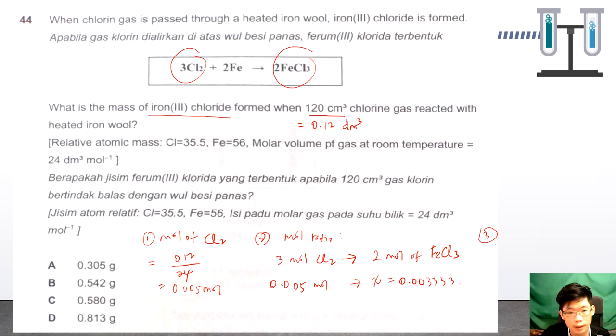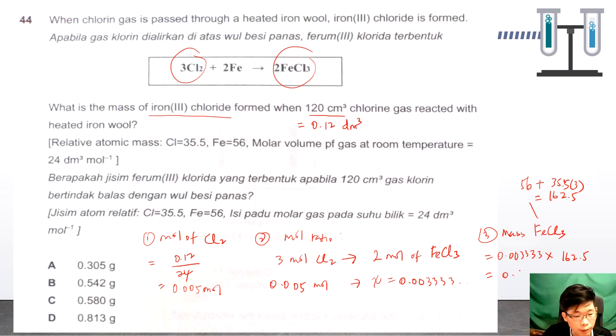Okay, so on step 3, what is the mass of iron 3 chloride? So the mole is 0.003333 times the molar mass of iron 3 chloride. So we have to total up. Iron is 56, chlorine is 35.5 times 3. So if we total up, it would be 162.5. So you will get roughly 0.542 gram. So B is the answer.